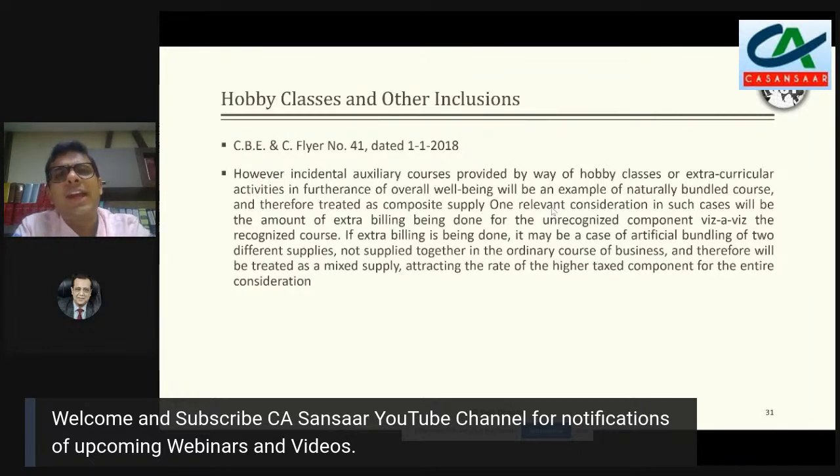The other way of looking at it in this case is that अगर कोई पैसा charge नहीं करा जा रहा है, then it becomes composite supply, where the principal supply would be the educational activity, and in that case, no tax would be payable. And that's what the CBSE circular dated 1/1/2018 says.